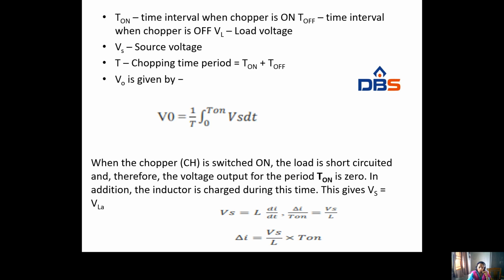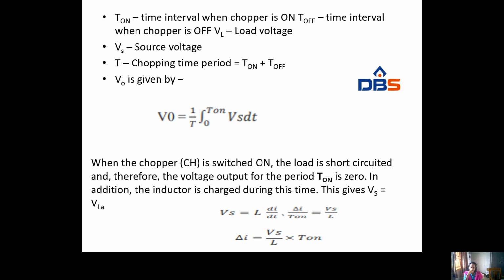So when we calculate the output voltage and output current, T on is the time interval when the chopper is on, and T off is the time interval when the chopper is off. VL is the load voltage, Vs is the source voltage, and T is the chopping time period, that implies T on plus T off.